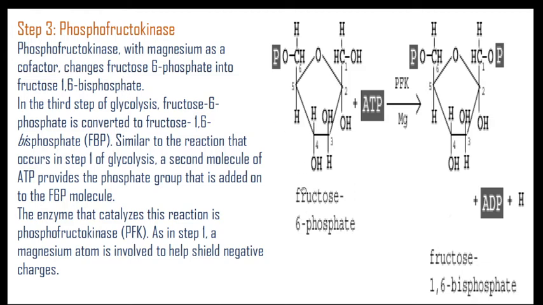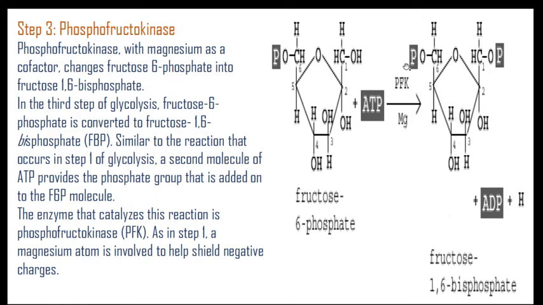So this one is the fructose 6-phosphate, with the help of ATP and magnesium. The enzyme phosphofructokinase accelerates the reaction, and at the third step fructose 6-phosphate gets converted to fructose 1,6-bisphosphate.